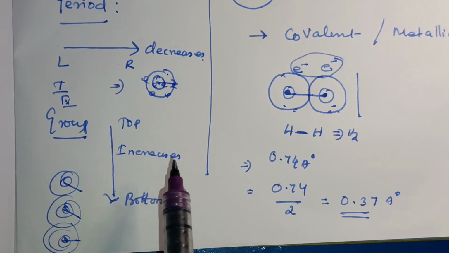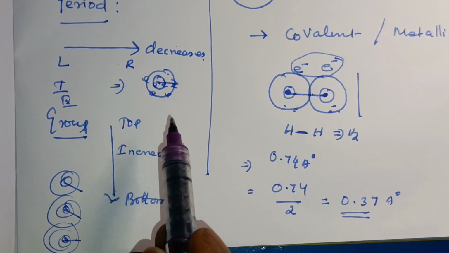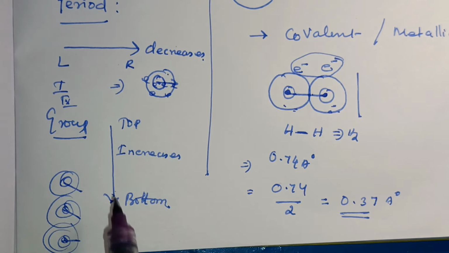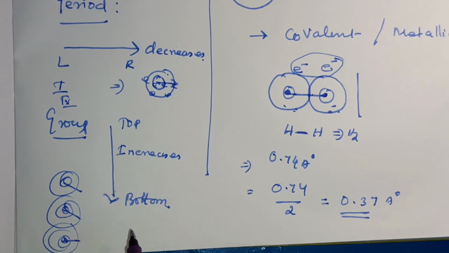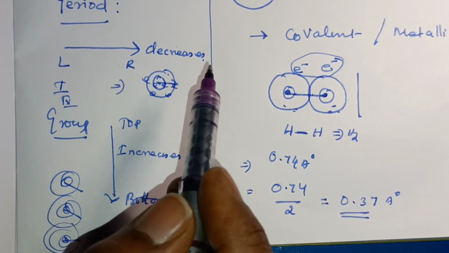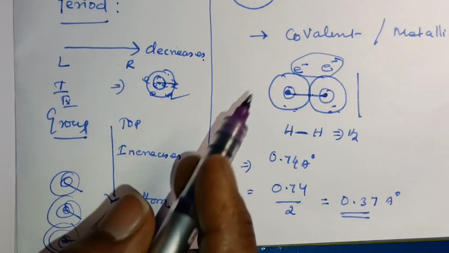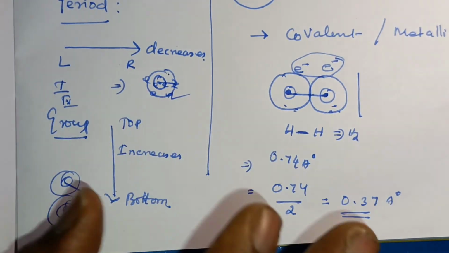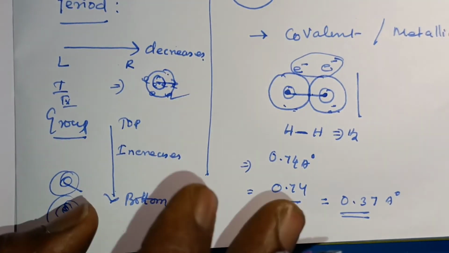The valency shell number increases down the group. As the shell number increases, the distance between the valency shell and the nucleus also increases. In contrast, along a period, the shell number remains the same, but the number of protons increases.